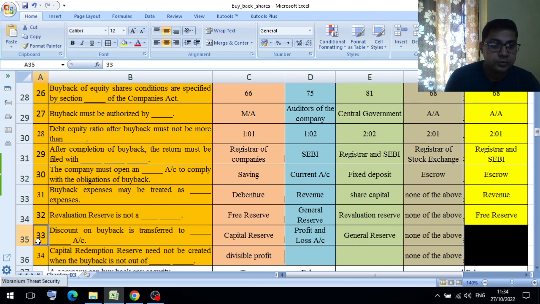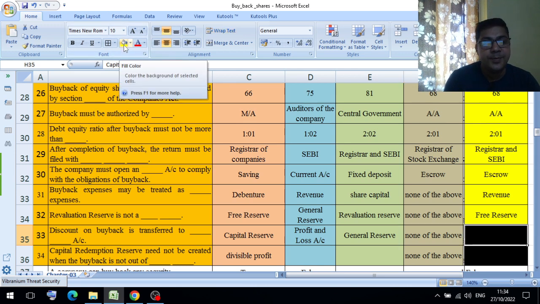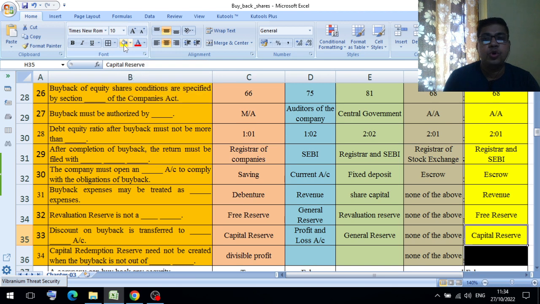Now question number 33. Discount on buyback is transferred to dash account. It is a very important question. Option A, capital reserve. Option B, profit and loss account. Option C, general reserve. Option D, none of the above. So here discount on buyback is transferred to capital reserve account.